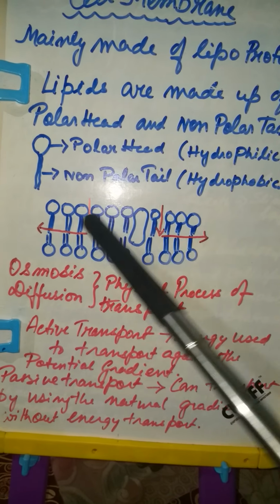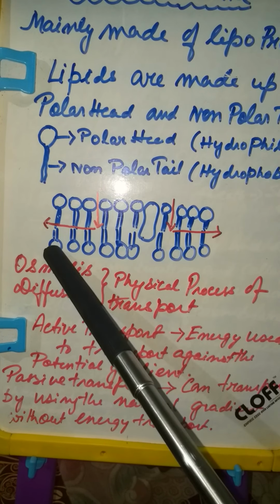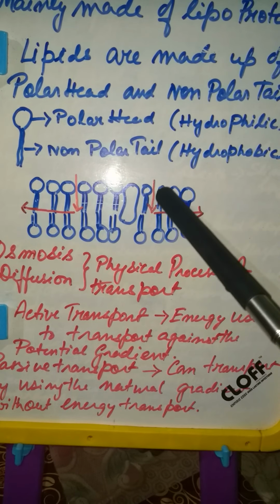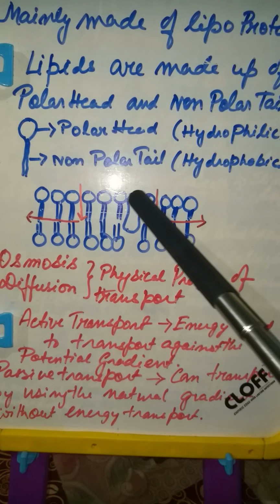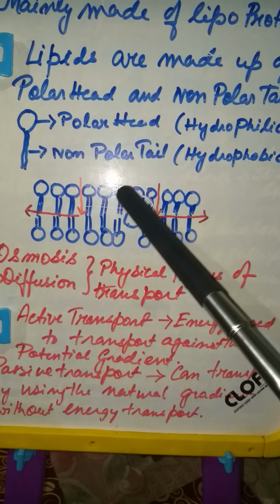Now here is the structure. You see this red portion, this is the polar head. It is a lipid bilayer, two layers of lipid molecules, and here you see an intrinsic protein layer, a big molecule here.